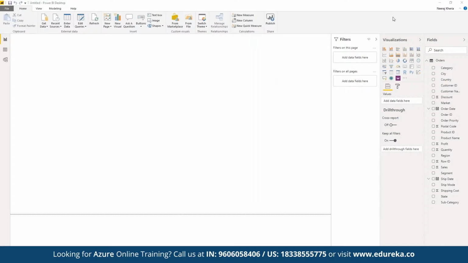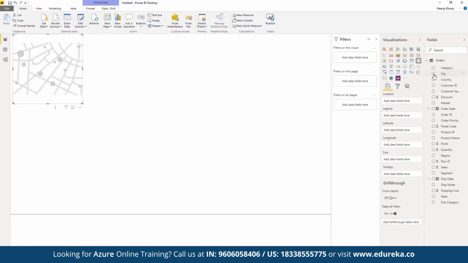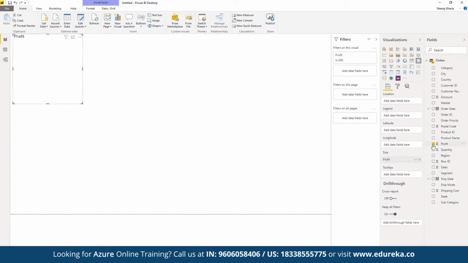First of all, let's say we want to work on importing the city, or the quantity, or let's say we want to see the profit ratio. So here we can see the profit, and now we want to see the order date. We don't want to use this map here, so we can remove it.